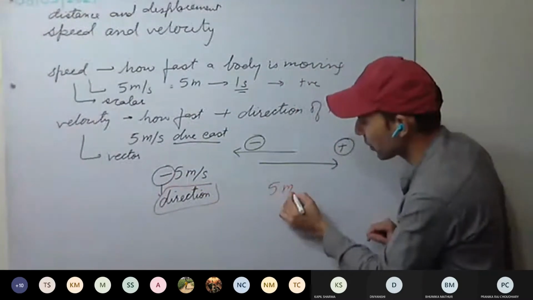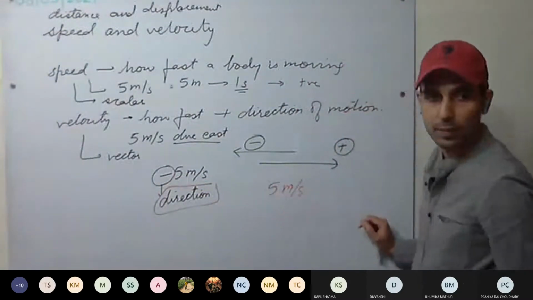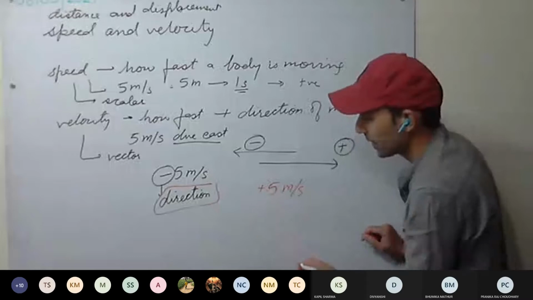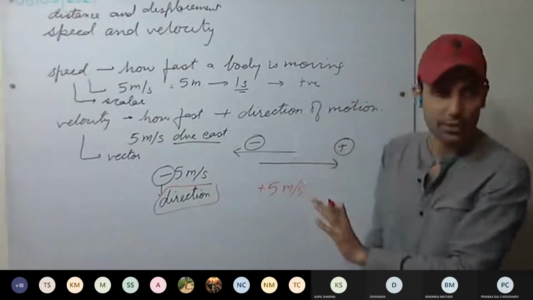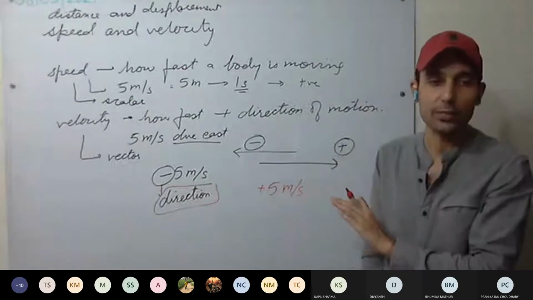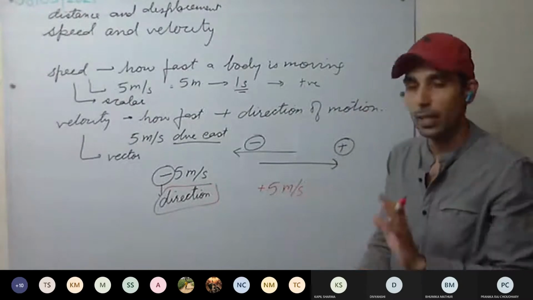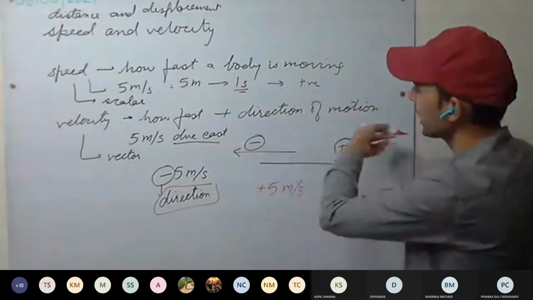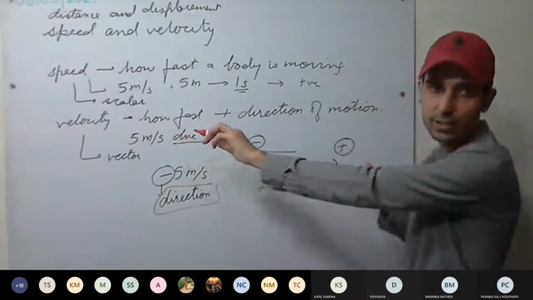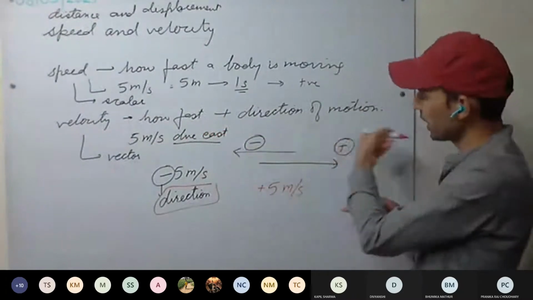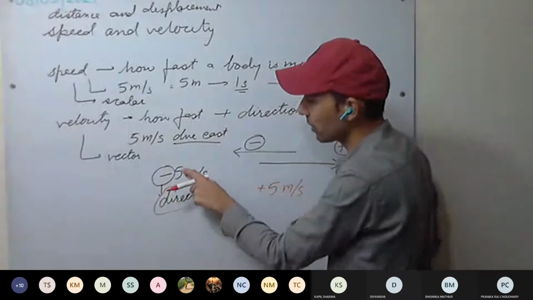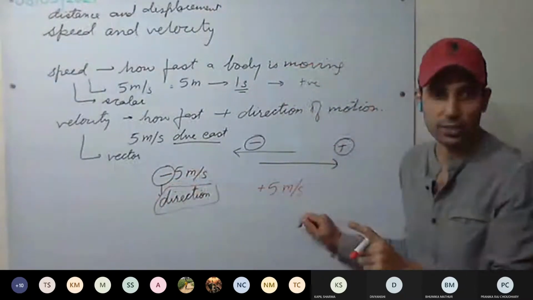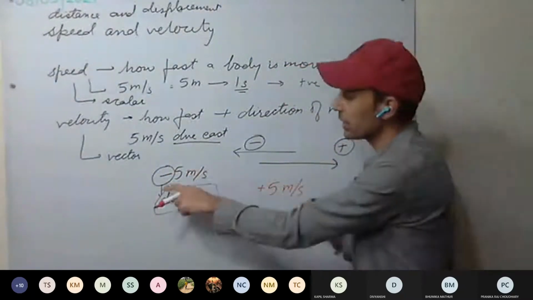If I'm writing a velocity of 5 meters per second, it means the plus sign is there and this denotes the direction we have taken. This is our convention, which direction we want to take as positive or negative, depending on the question. But mainly we follow that this direction is positive and the opposite direction we take as negative. This is clear. So the positive or negative sign in velocity gives us direction. Always remember that.